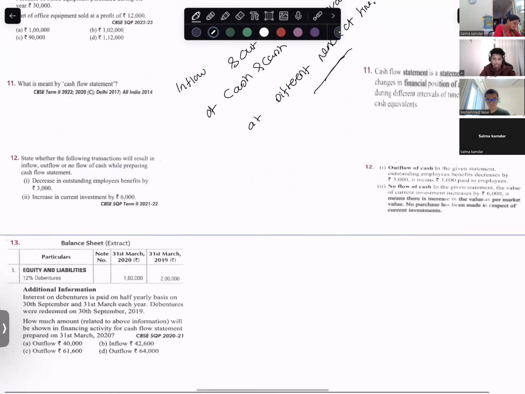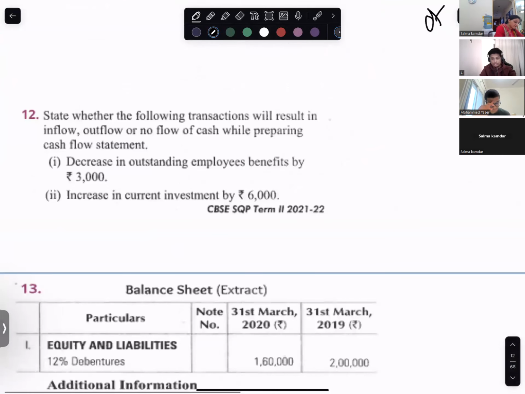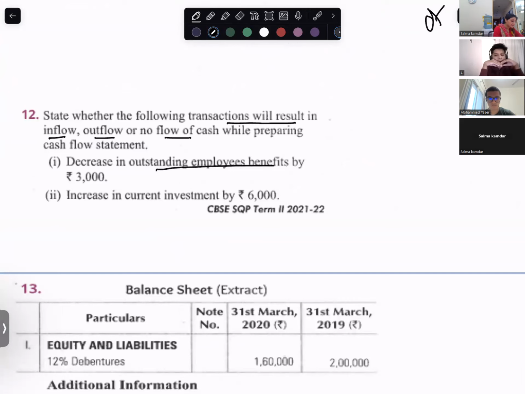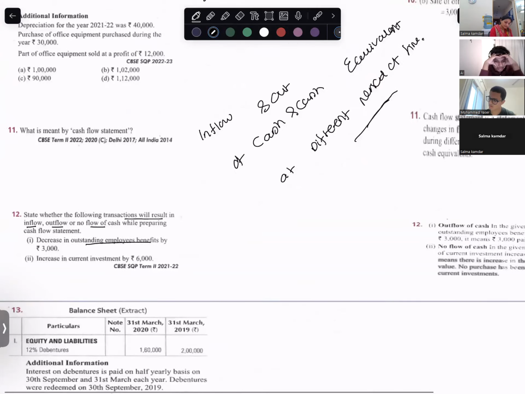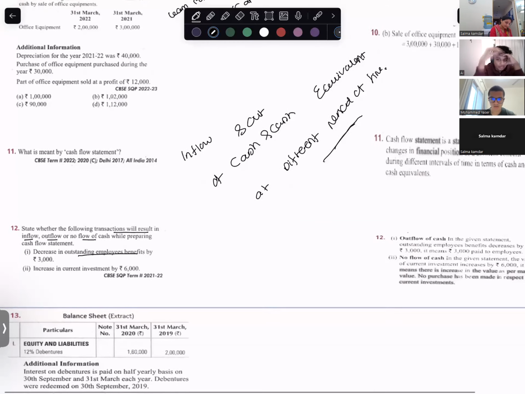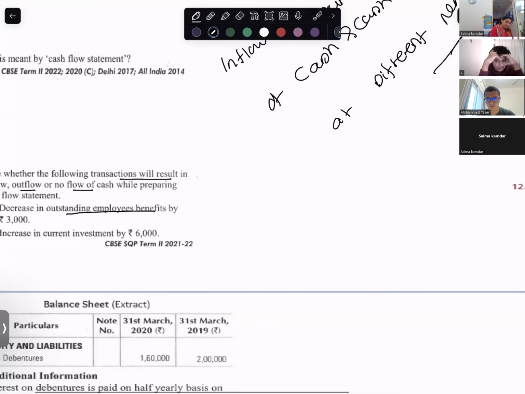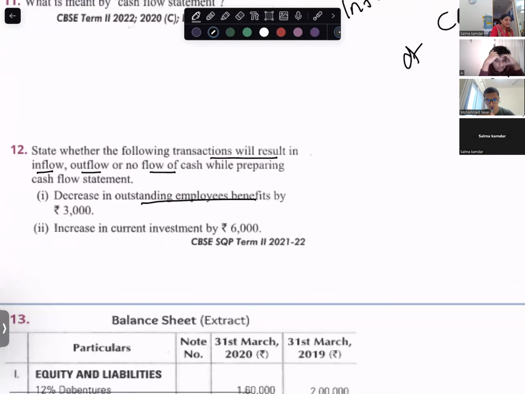Read this. State whether the following transaction will result in inflow, outflow, or no flow. Decrease in outstanding employee benefits. What is employee benefit? Employee benefit is the benefit to employees. There is an outstanding employee benefit.